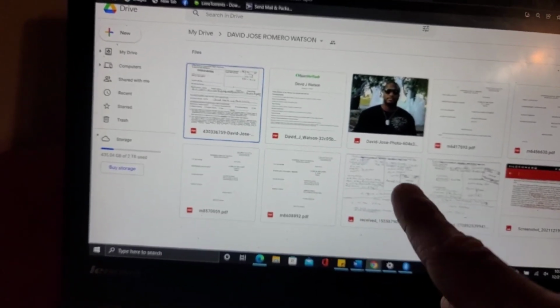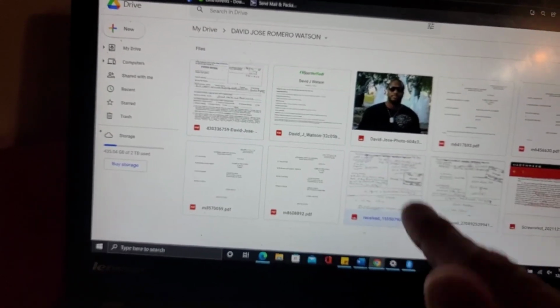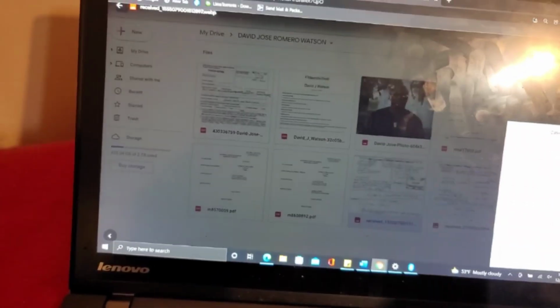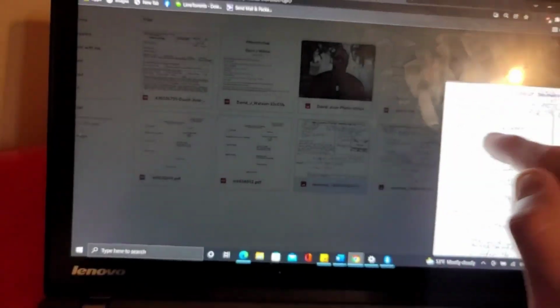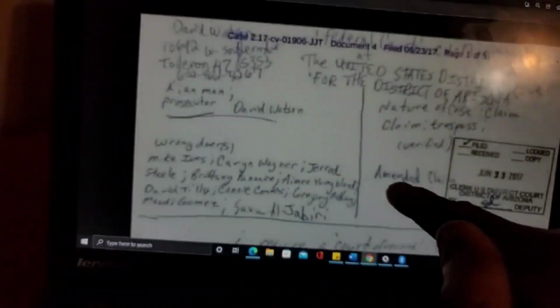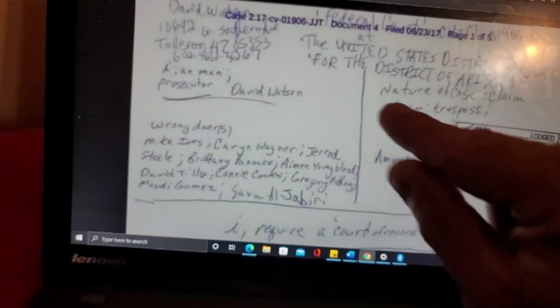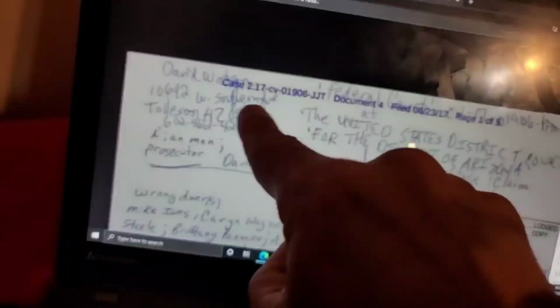But in this case, I want to search more on this document right here, that apparently David had filed. Let's see if I can bring this up. This is the one where he actually copied it from Karl Lentz. And so what I want to do is show you how to search this. You see that cause number right there? Right there.